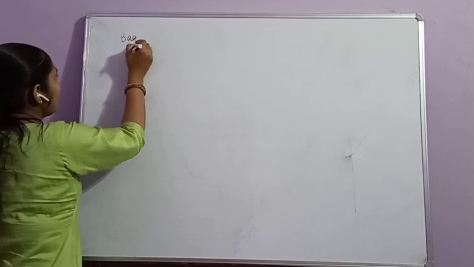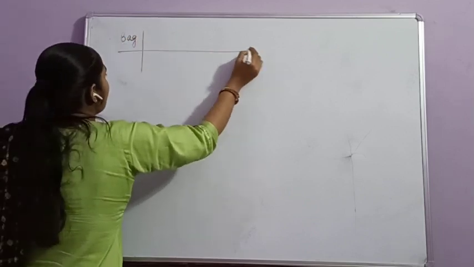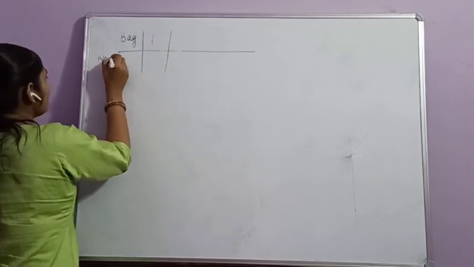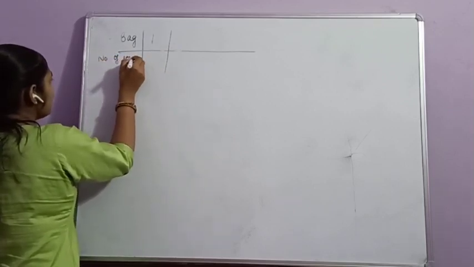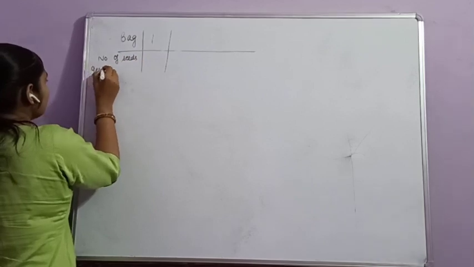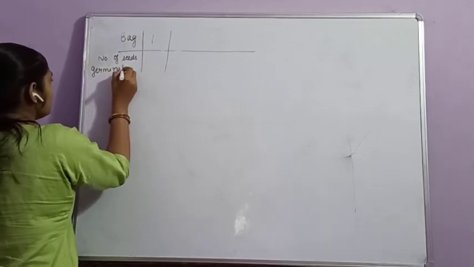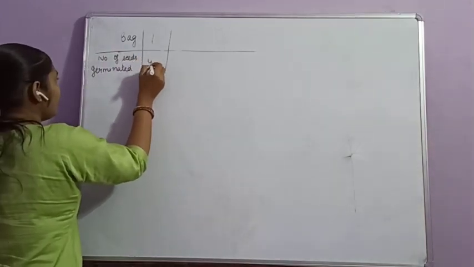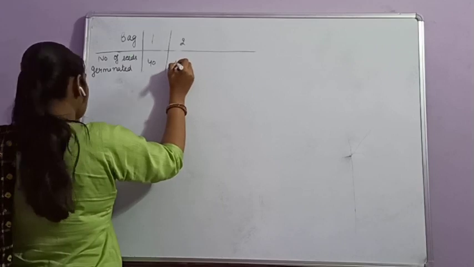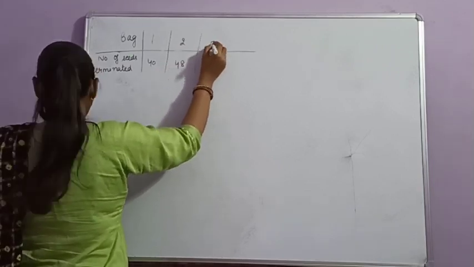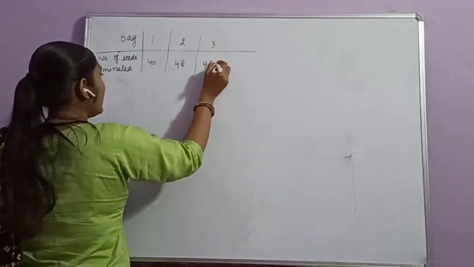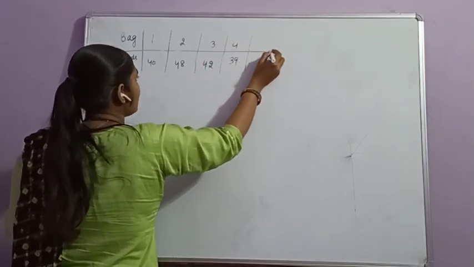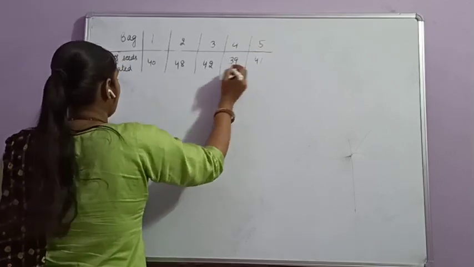In the first bag, the number of seeds germinated is 40, in the second bag it is 48, in the third bag it is 42, in the fourth bag it is 39, and in the fifth bag it is 41.